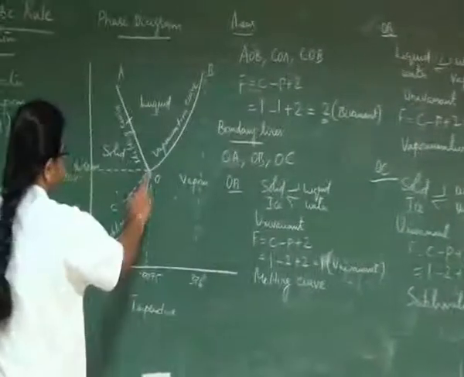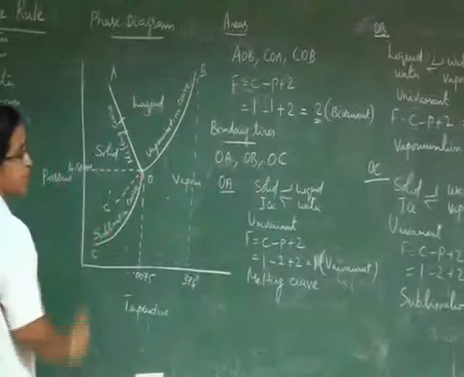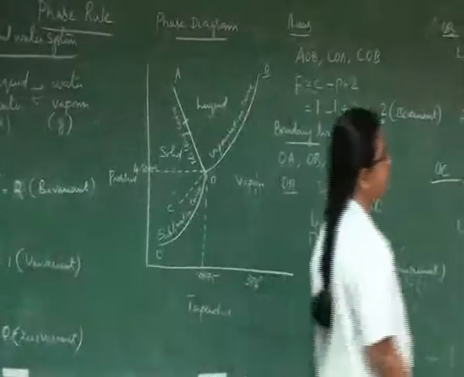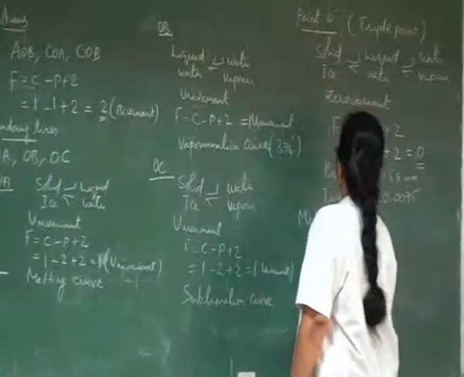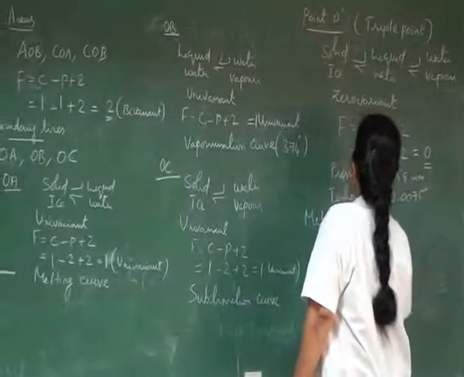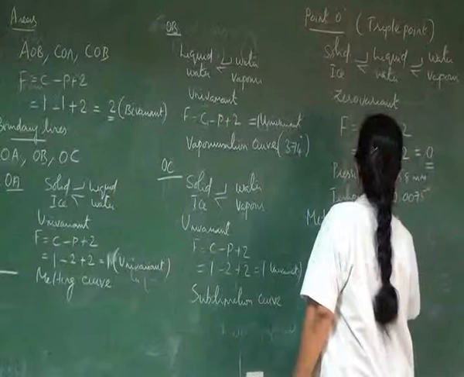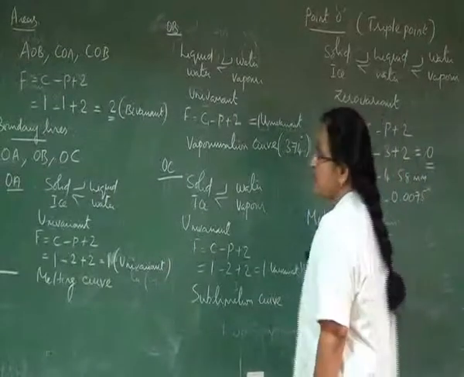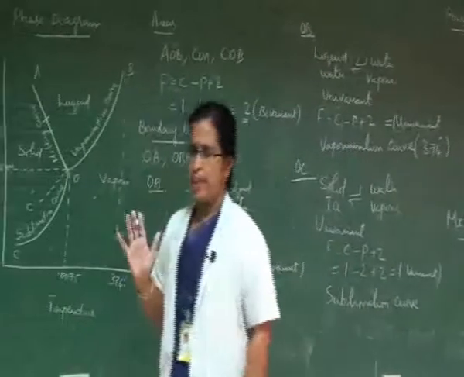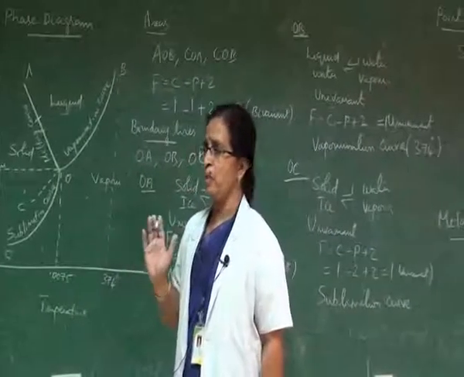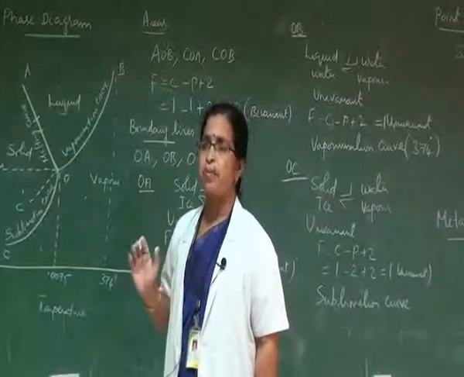Again, this dotted line OC dash is explained by means of a particular system, namely the metastable system. What is a metastable system? We say that the freezing point of water is only 0 degree.